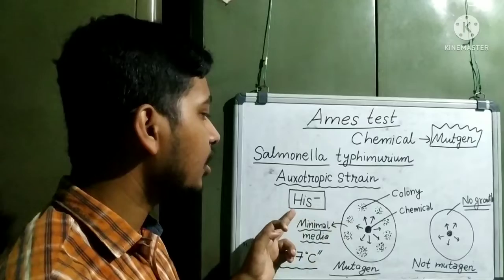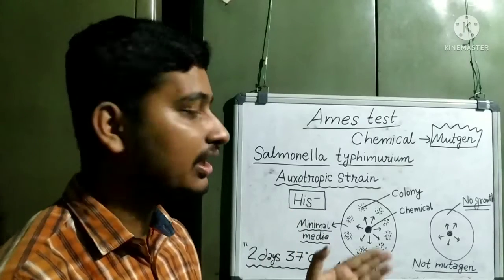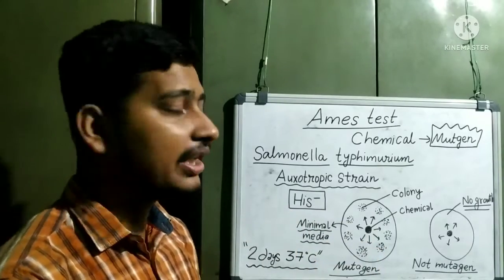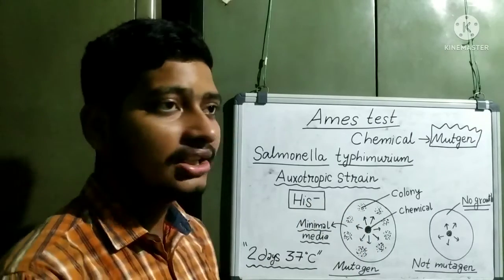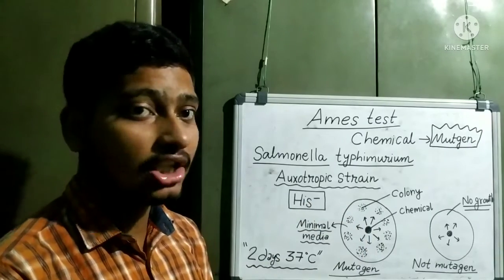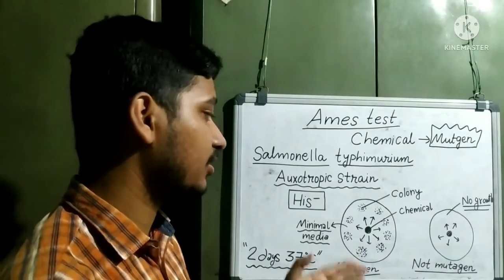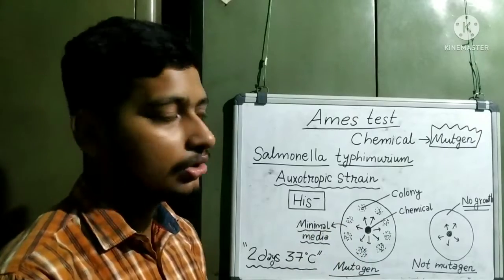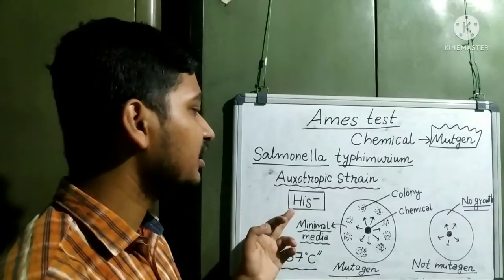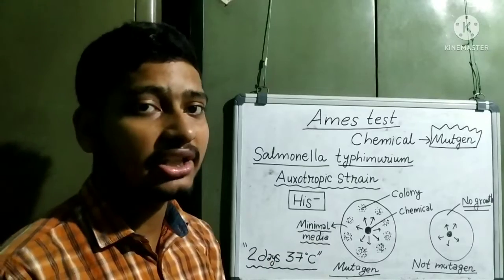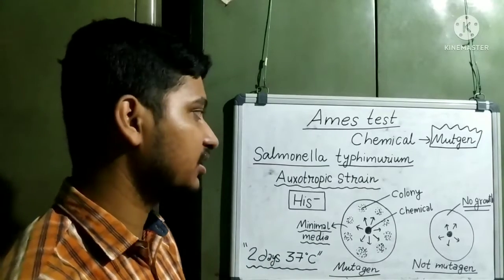We have not added the amino acid histidine here, and that's why histidine will not be utilized from this media. So the only source is if the histidine negative is converted into histidine positive.